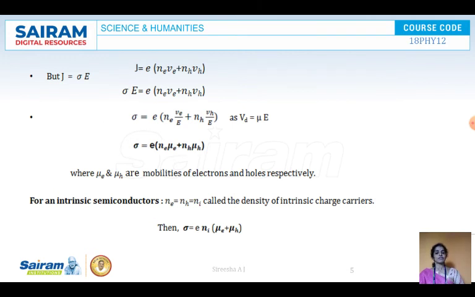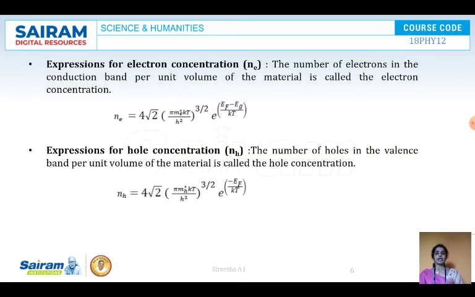What is asked is: derive an expression for conductivity in a semiconductor. Next, we see the expressions for the electron concentration Ne and the hole concentration NH. What is a hole concentration and what is an electron concentration?